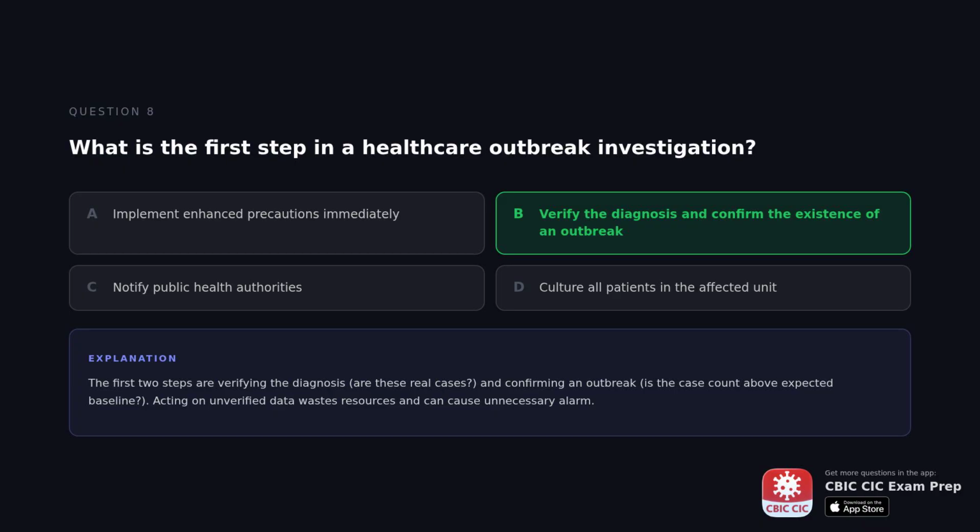The correct answer is verify the diagnosis and confirm the existence of an outbreak. The first two steps are verifying the diagnosis, are these real cases, and confirming an outbreak, is the case count above expected baseline. Acting on unverified data wastes resources and can cause unnecessary alarm.